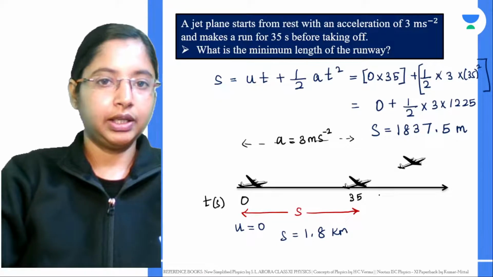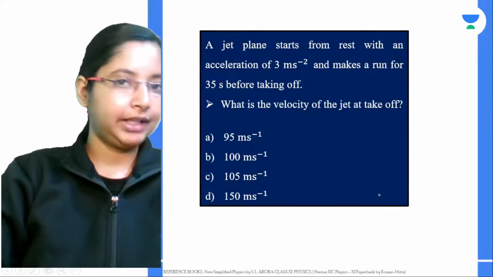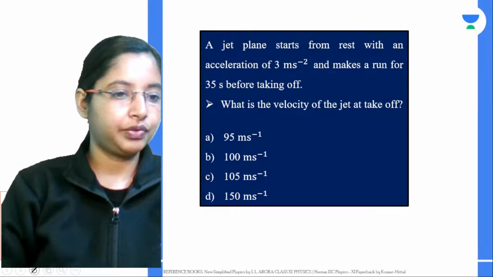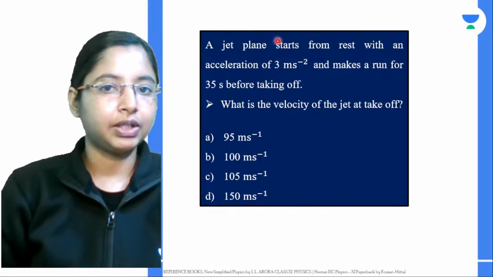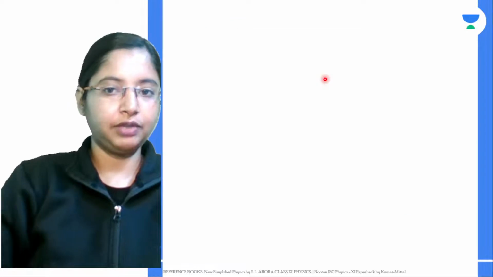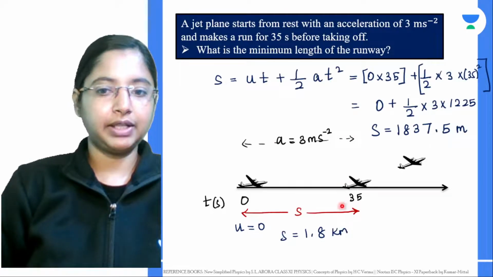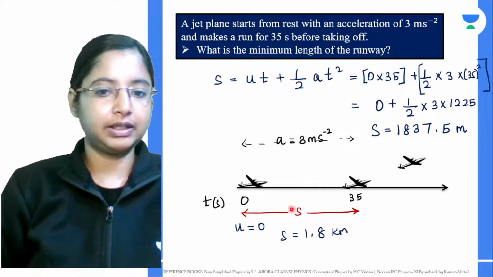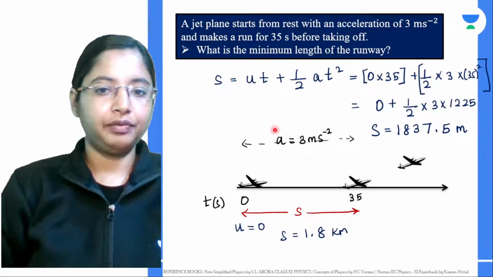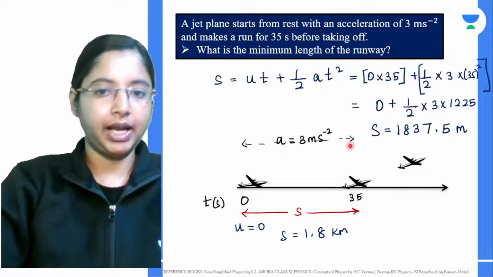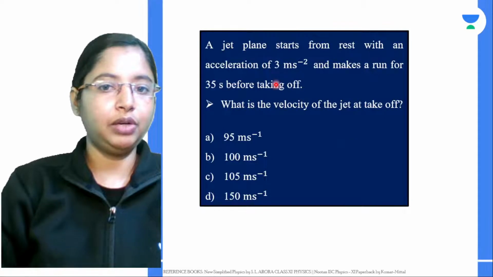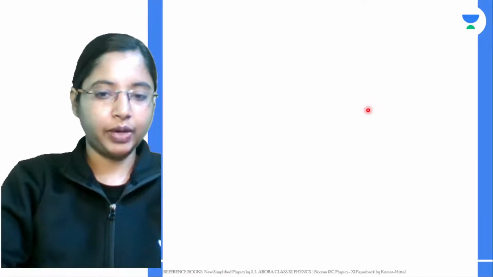Now the second question before we end today's class. This question is for all of you. If you have the answer, you can give it. Same question, we know at 35 seconds it takes off. This is the distance S we know. We know acceleration, we know time. For the same question, we want to find the velocity of the jet while it is taking off.